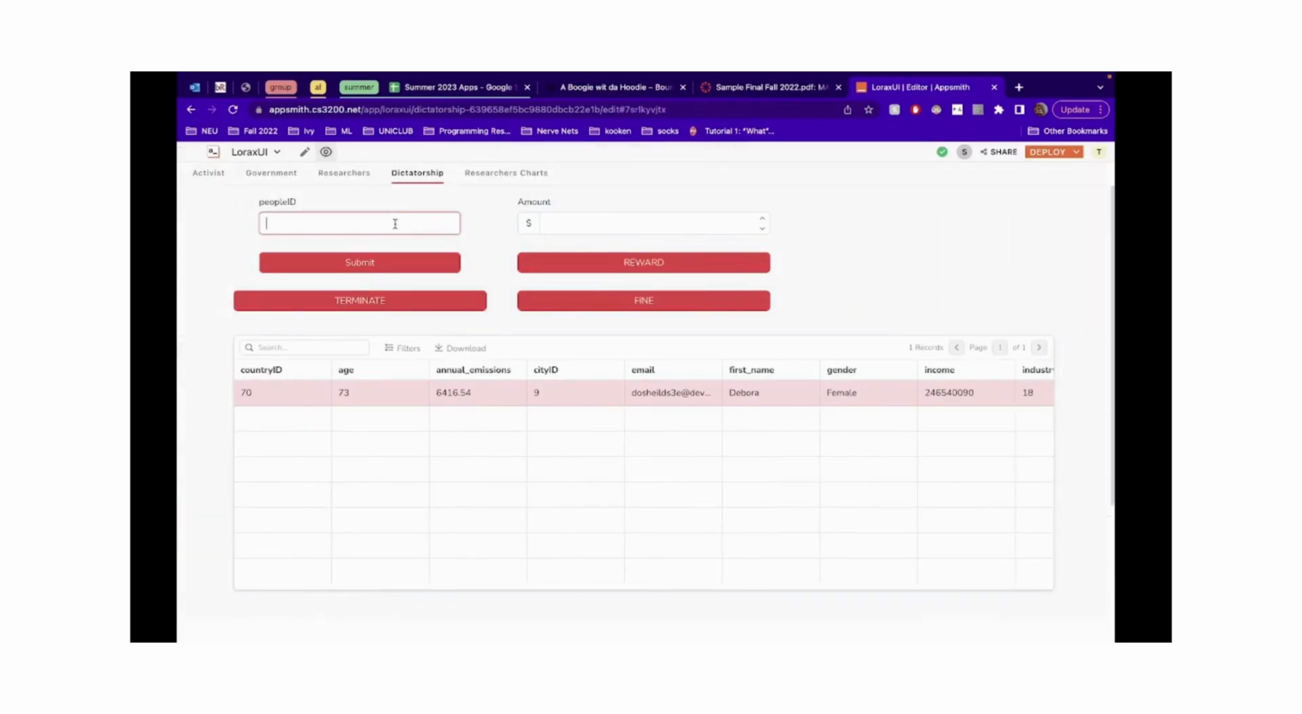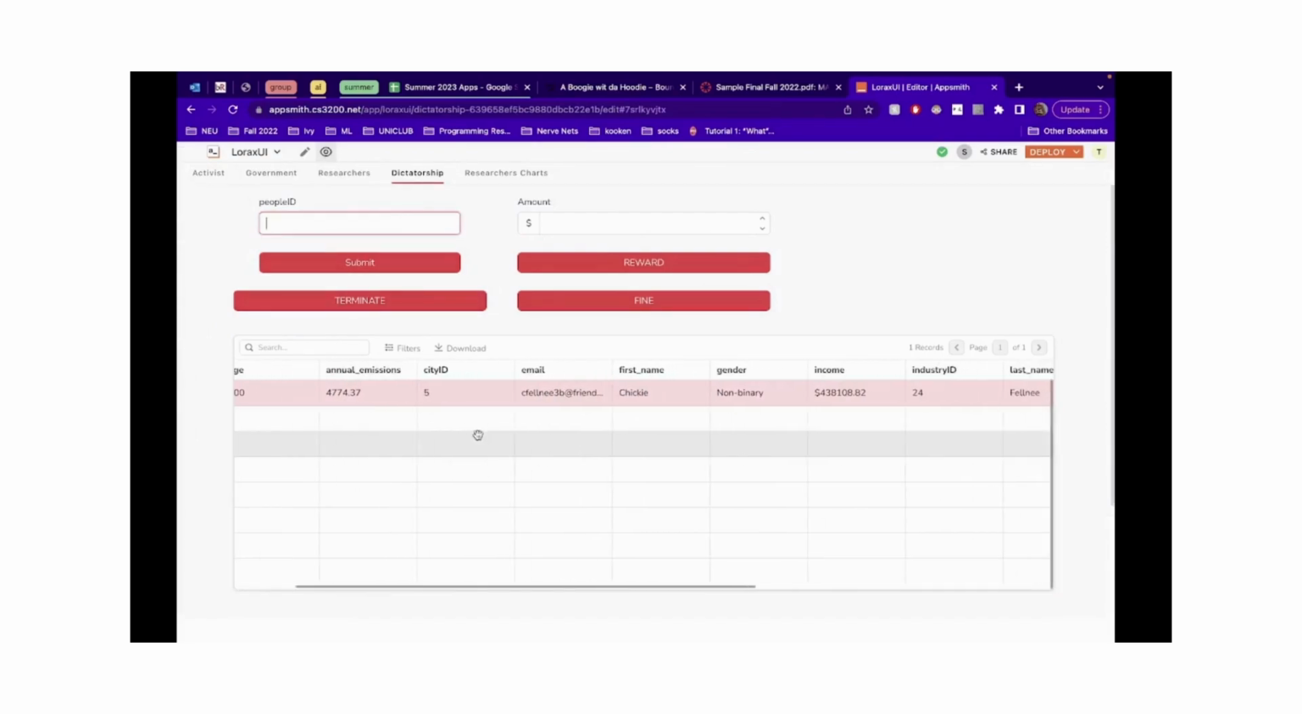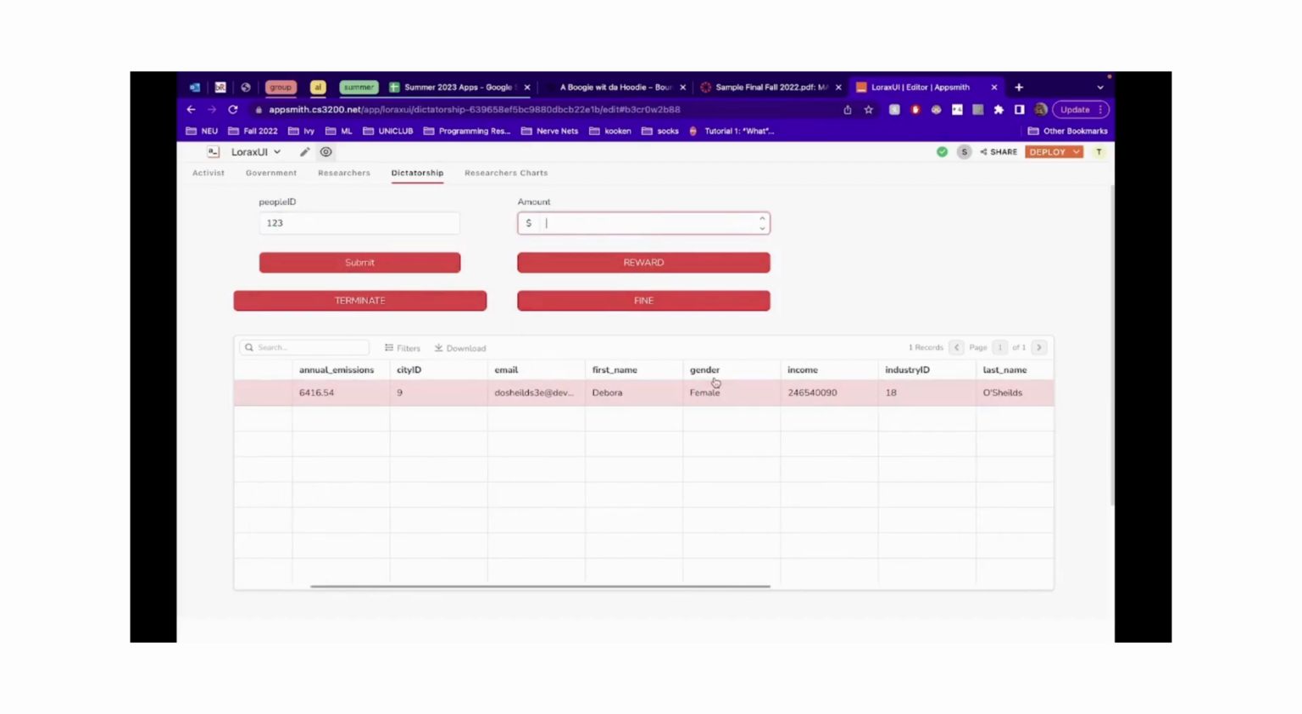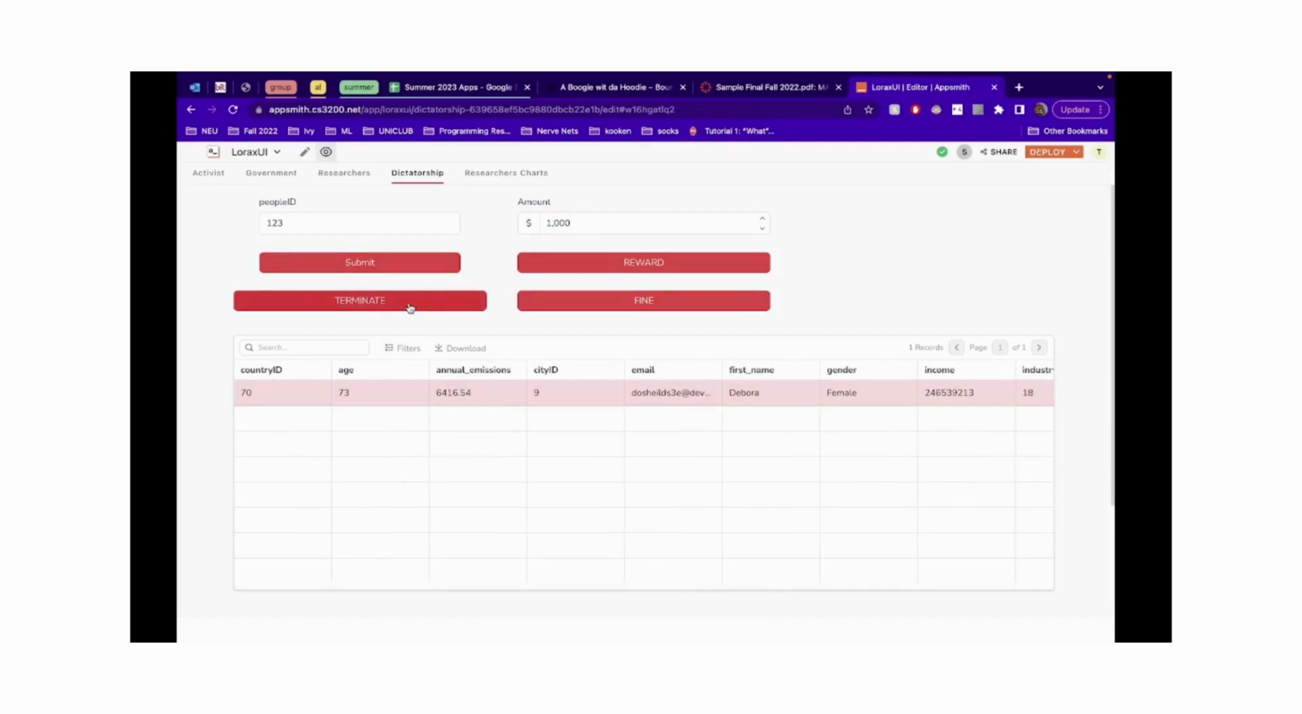Here's the page itself. You can search for someone by their ID, for example. Okay, so it's Deborah. We could reward her any amount, which adds to her income. So like, I don't know, reward. You can see it increase there, or we could also fine her. And you'll see a decrease there. And then we can terminate her. So terminate, and she's gone from the table.